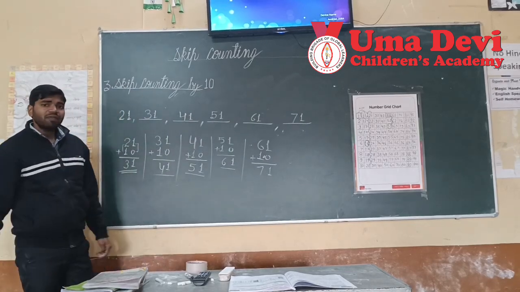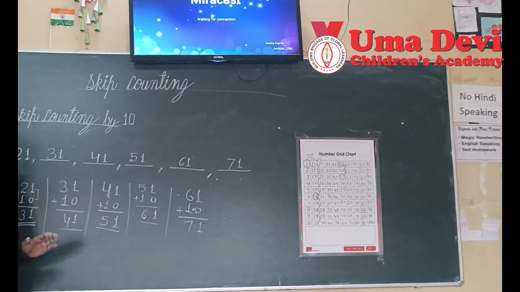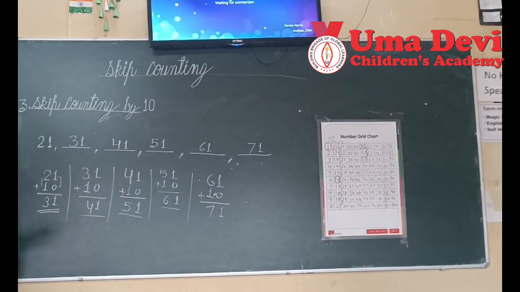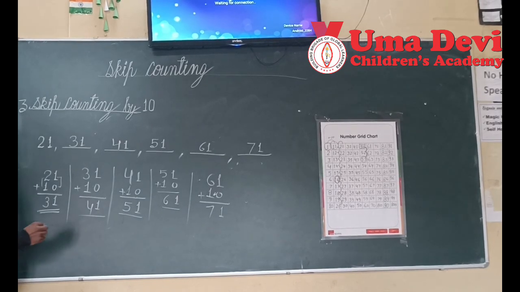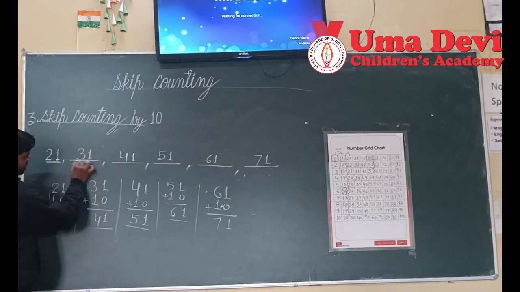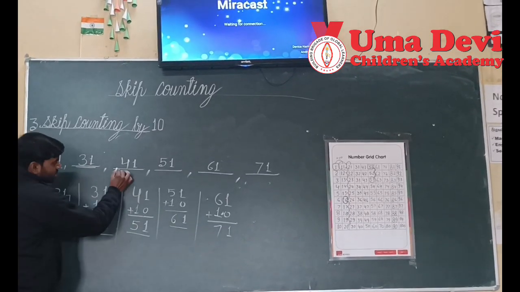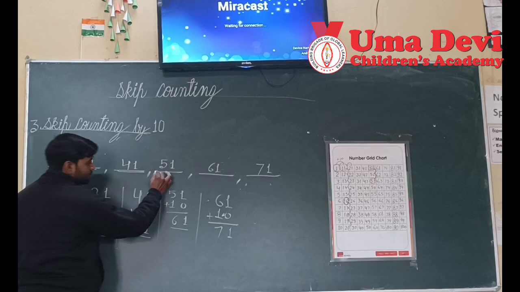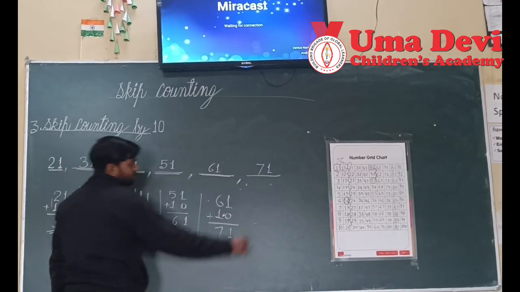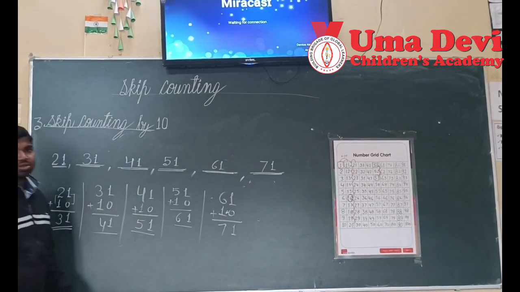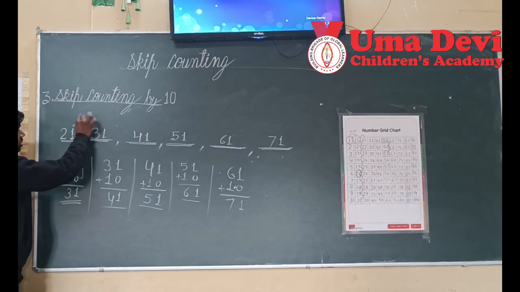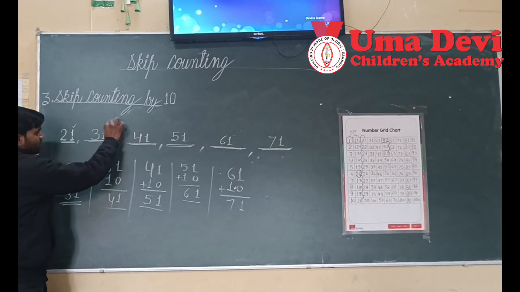Have you noticed anything here? It was 21, and this is 31, and this is 41. This is 51, and this is 61, and this is 71. Look here, the ones digit is not changing in any of these numbers.